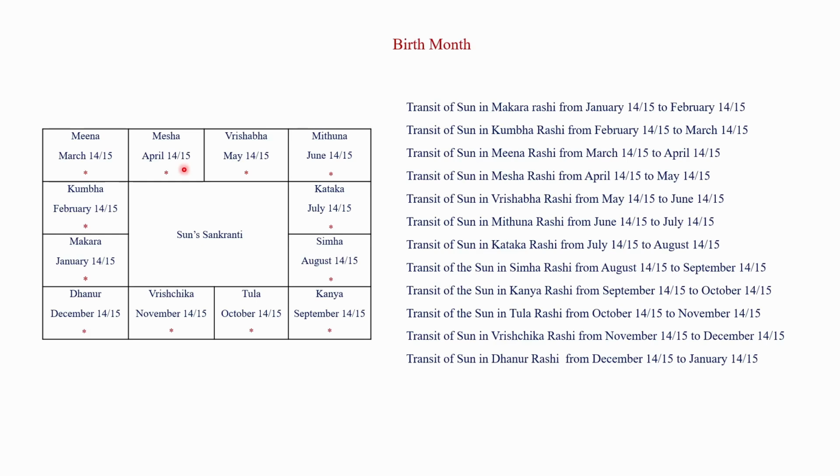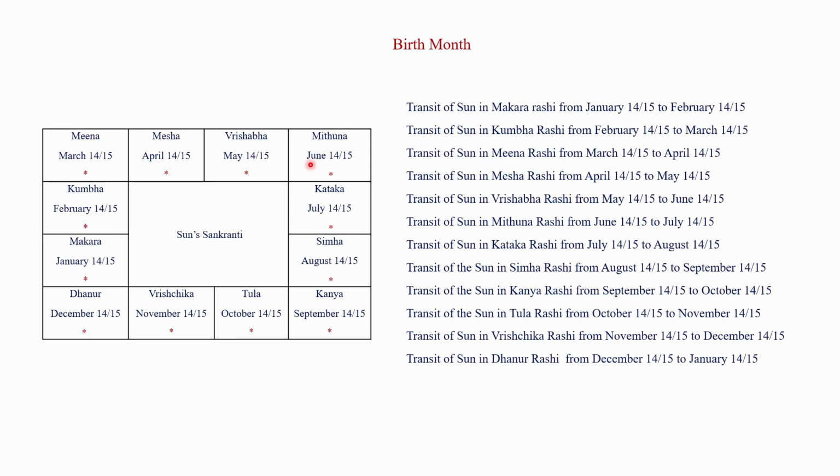Then Sun moves from Mesha Rashi to Vrishabha Rashi on 14th or 15th of May and stays till 14th or 15th of June. Then Sun moves from Vrishabha Rashi to Mithuna Rashi on 14th or 15th of June and stays till the 14th or 15th of July.